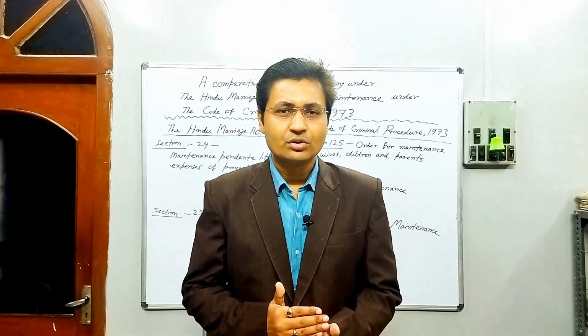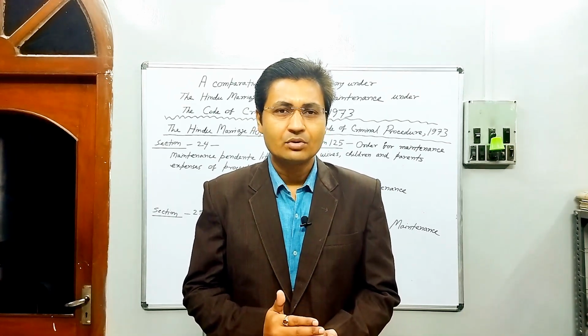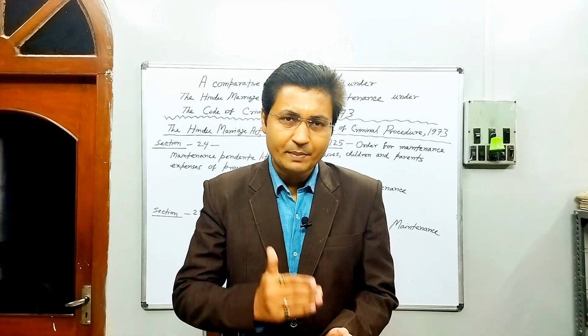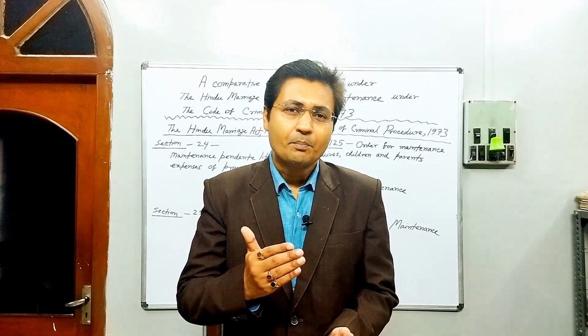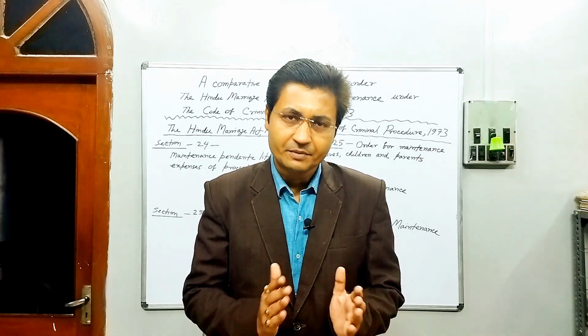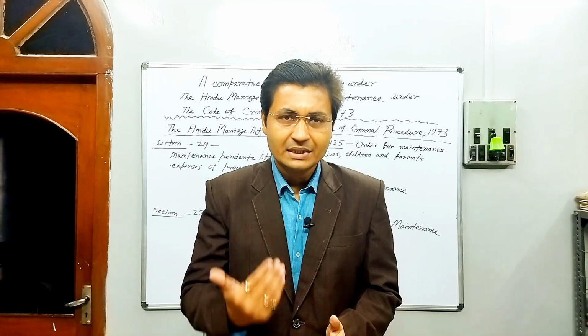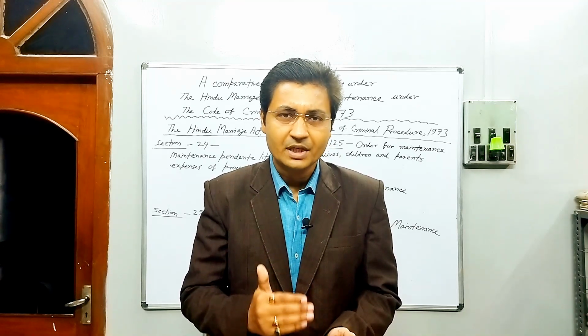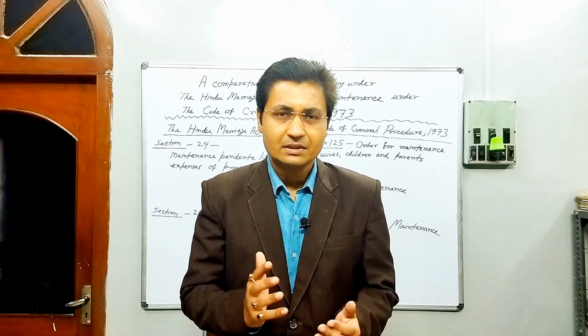In this episode, I would like to discuss a comparative study between the maintenance pendente lite and permanent alimony under the Hindu Marriage Act 1955 and maintenance under Section 125 of the Code of Criminal Procedure 1973.